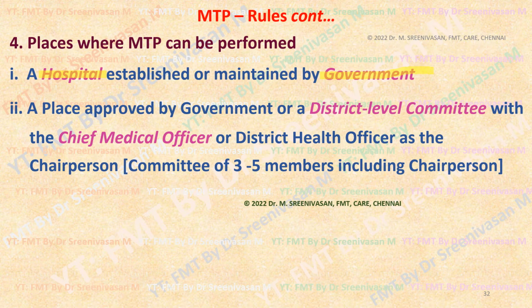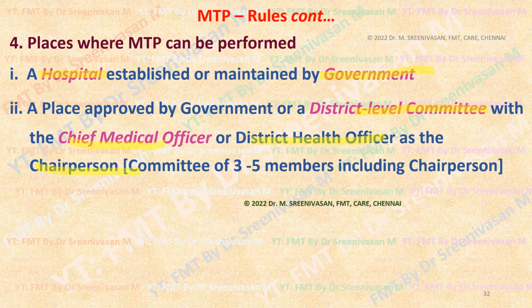For a place approved by the government, that is, private clinics or private hospitals that want to run the MTP center, they have to procure a license from the district level committee headed by the chief medical officer of the district or district health officer as the chairperson of the said committee.